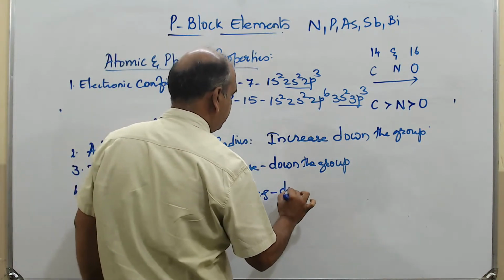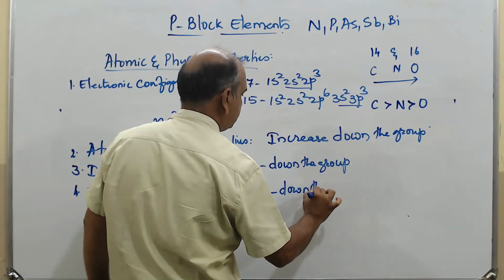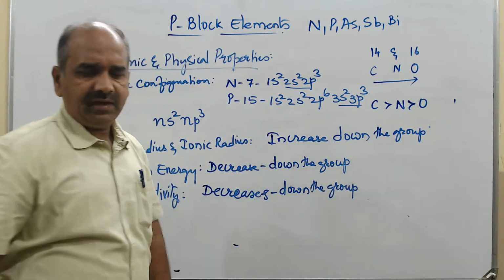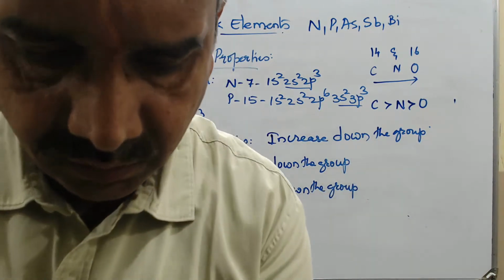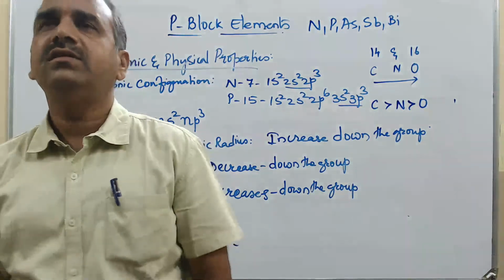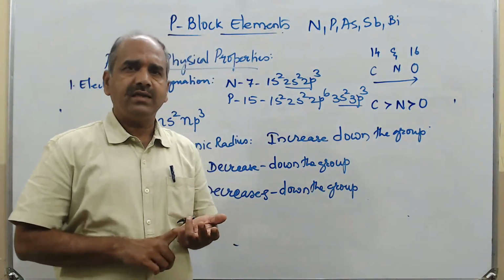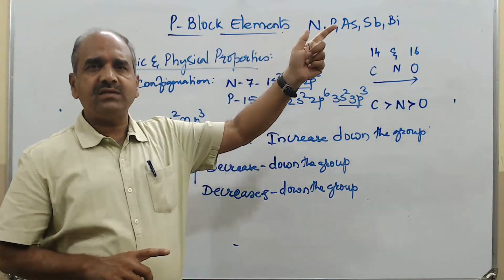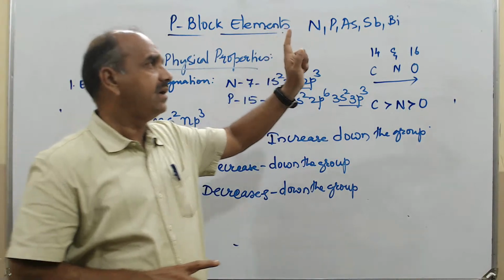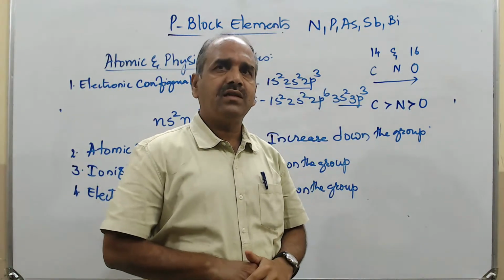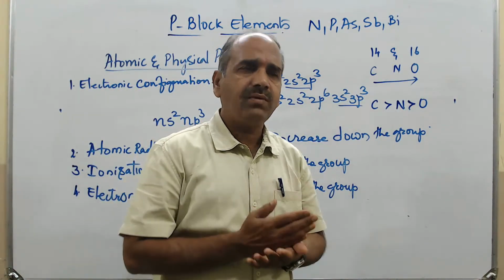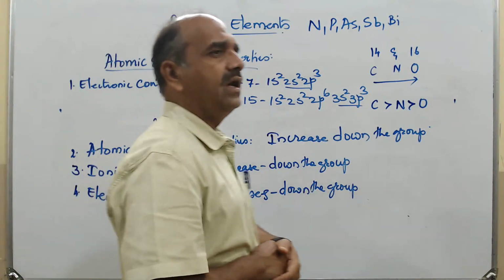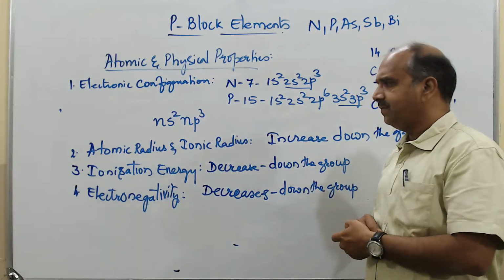Electronegativity decreases down the group. Here also, the reason is the same again. Atomic size is going on increasing. Atomic size increases, and whatever the screening and shielding effect is there, that is also increasing, and that's why there is a decrease in the electronegativity nature.